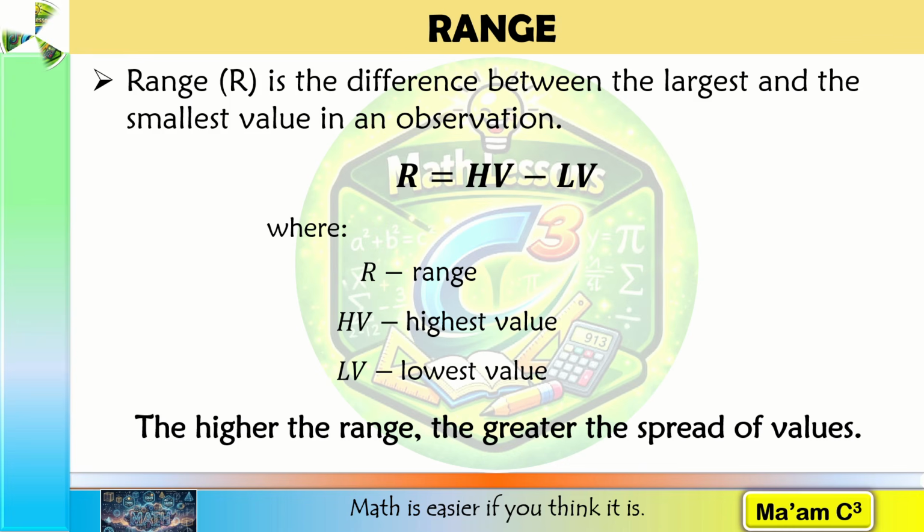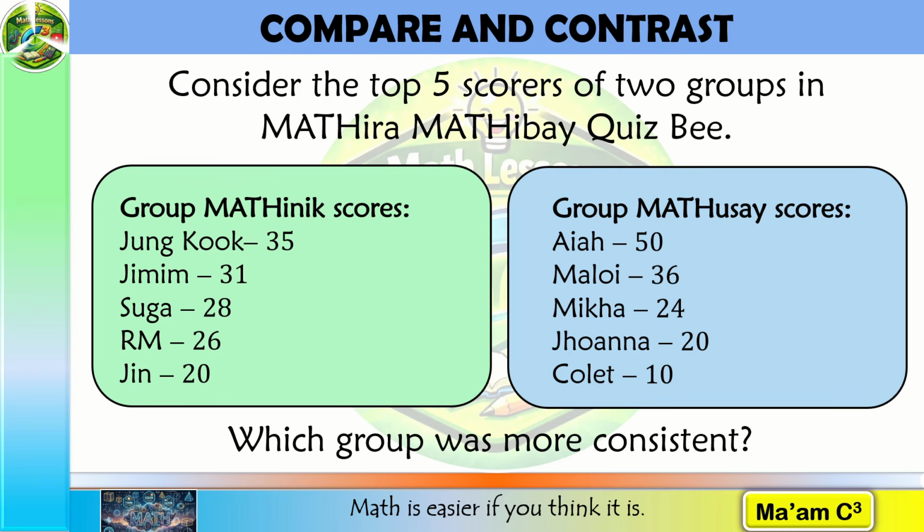Let us apply this formula to the scores of two groups. Consider the top 5 scorers of two groups in the Matira Matibay Quiz B. Group Matinik has scores 35, 31, 28, 26, and 20. Group Mat Husay has scores 50, 36, 24, 20, and 10. Here's the question. Which group was more consistent? If I were to compute the average, both groups have a mean of 28.